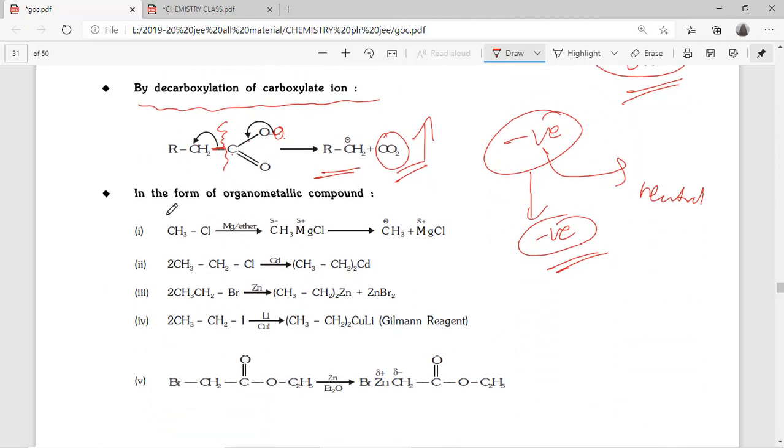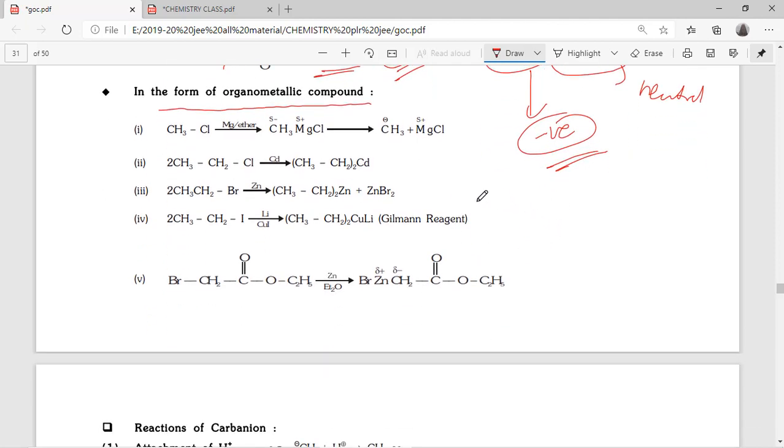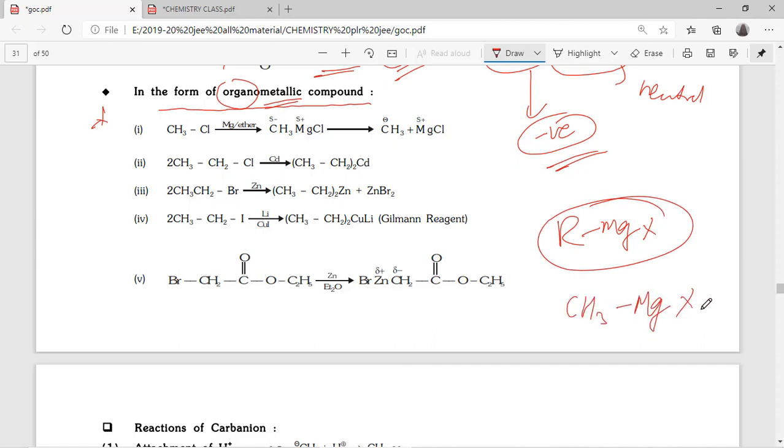Okay, in the form of organometallic compounds. First you have to know what an organometallic compound is. It is a very important concept. In the name itself, an organic compound is connected with a metal. RMgX, Grignard reagent. In the Grignard reagent, you will write CH3MgX.